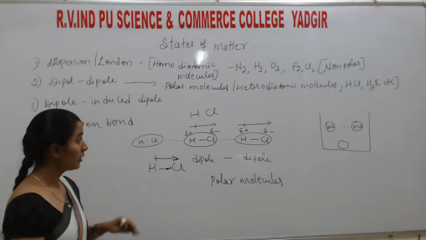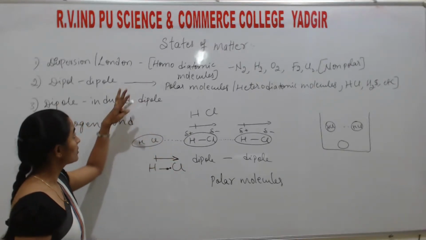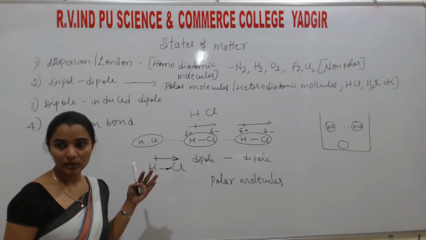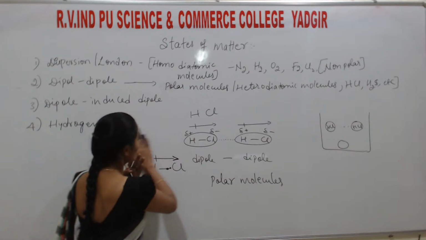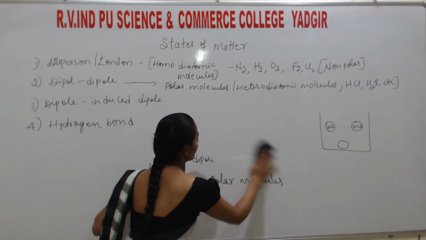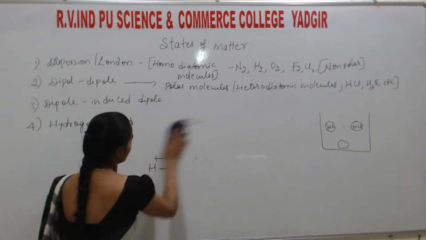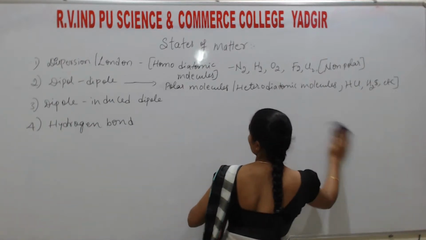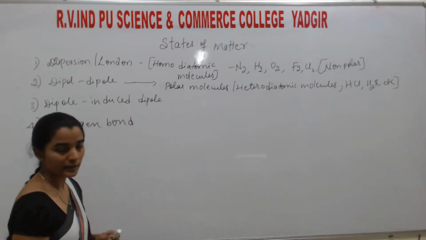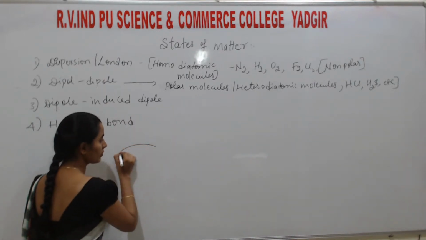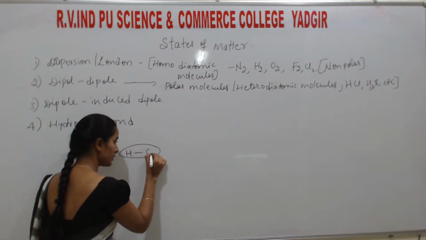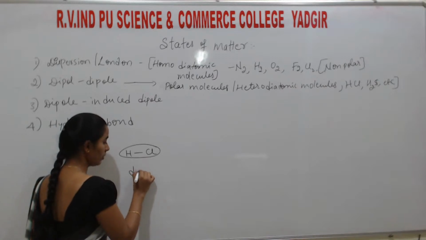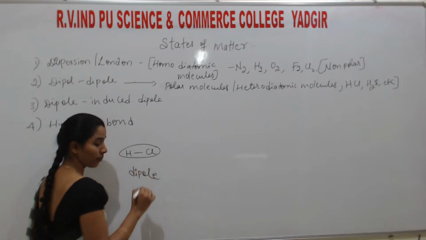Understand? So I will write the chart, students. First you understand what is the force and how it is experienced by the molecules. The next one is dipole and induced dipole. How is it explained? So listen. Dipole means, of course, we have to consider, I'll take HCl only. It is a polar molecule. It is called a dipole.